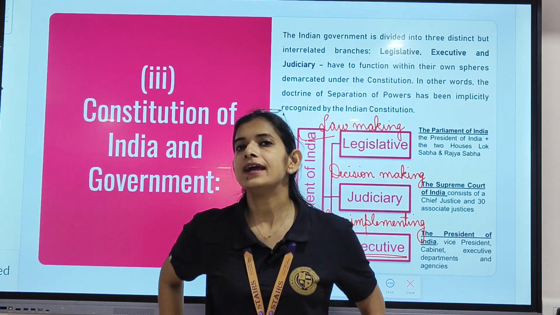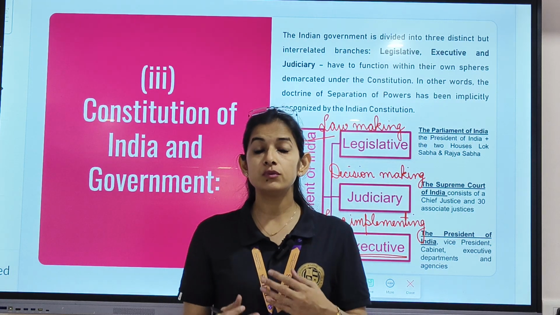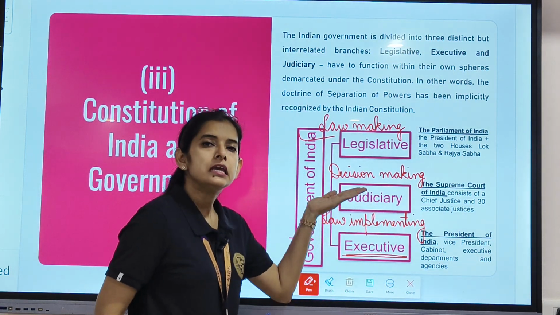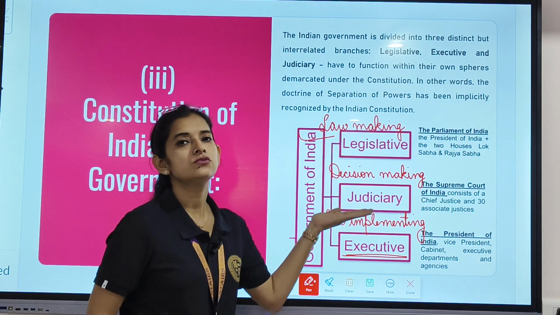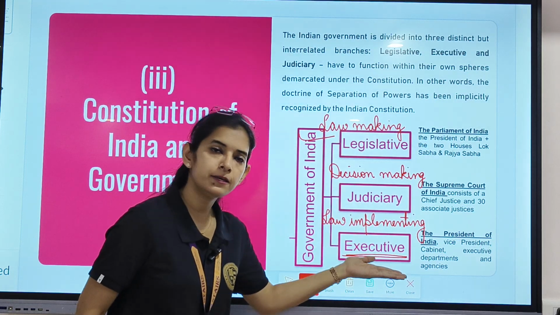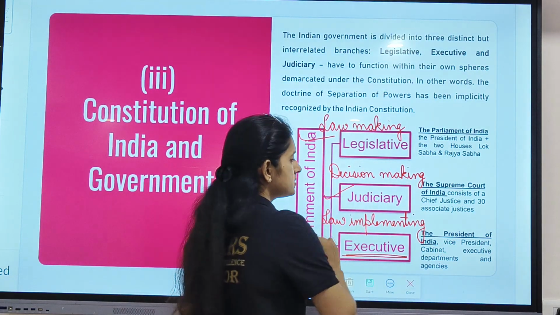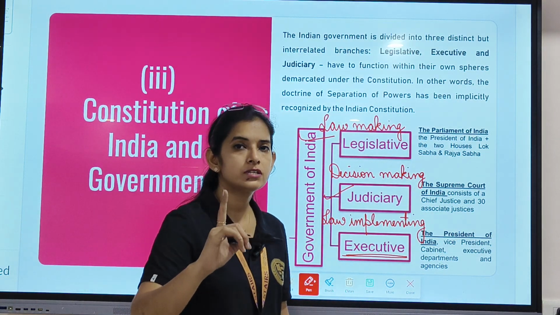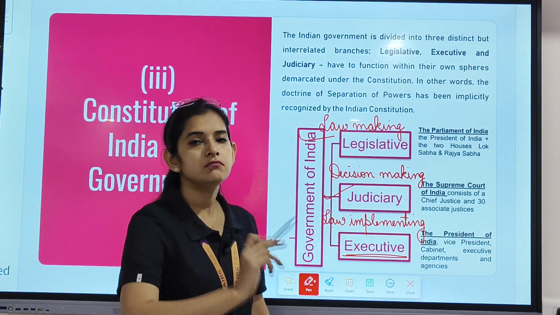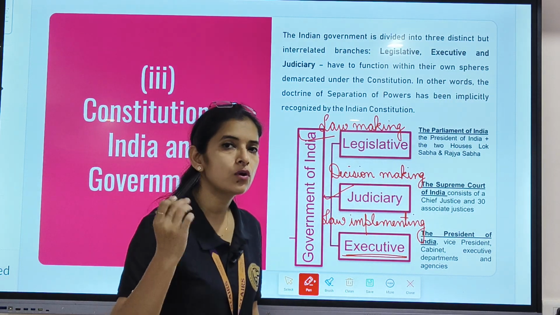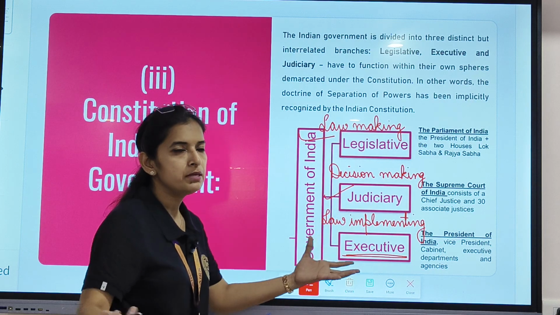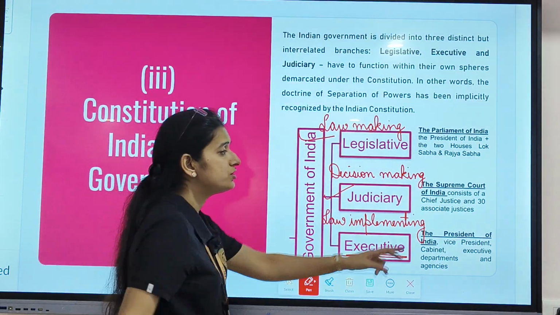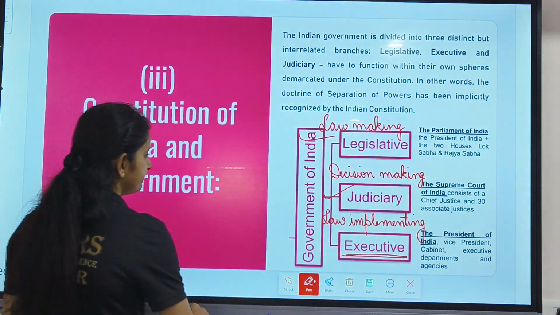So, who would actually be solving those disputes? Who would be taking decisions on those matters? It would be the judiciary. In general terms, we refer to it as courts. Clear? So, the judiciary is the institution which works independently, firstly, and second, it makes decisions on any of the conflicts which arise between the people or the governments. Clear? The head of the judiciary is the Chief Justice.